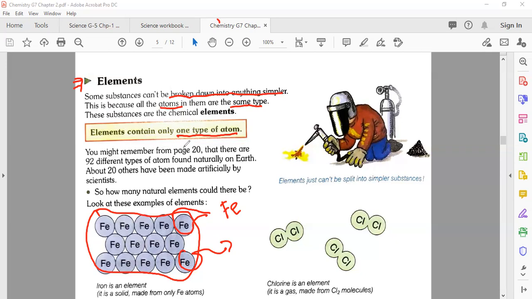You might remember from page 20 that there are 92. Keep it in your mind. There are 92 different types of atoms found naturally on the earth. Very important point. About 20 others, also a very important figure, have been made artificially. You can say that they are prepared or made artificially by scientists.